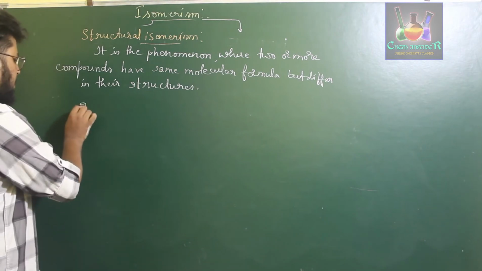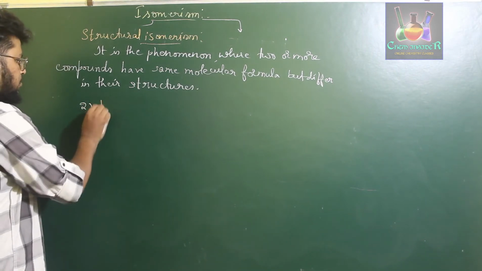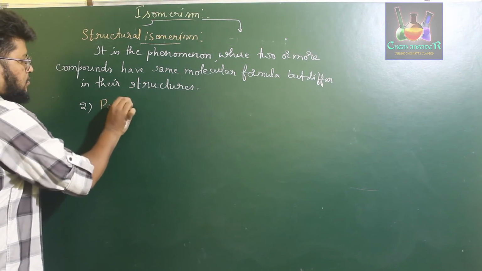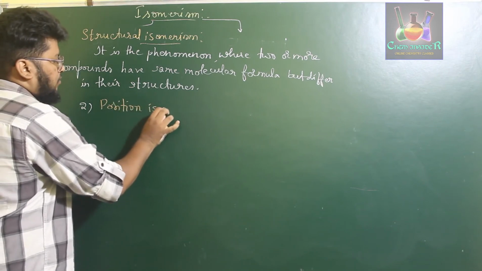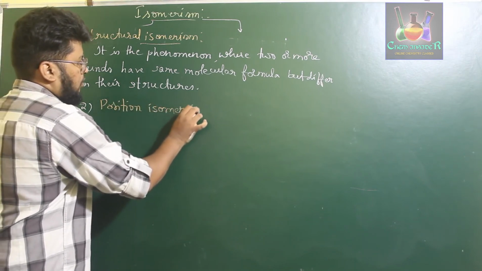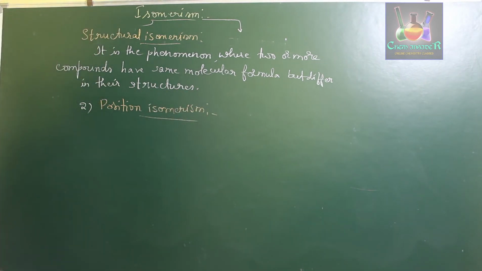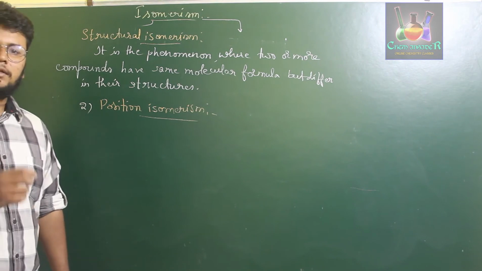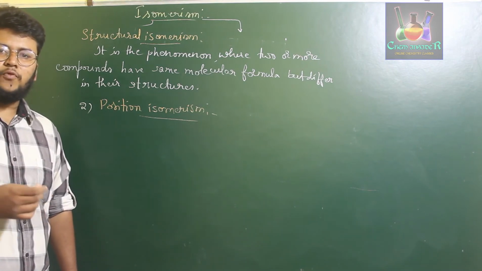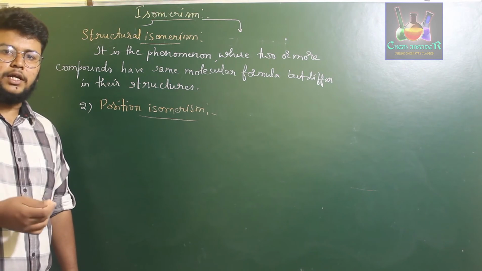The second one is position isomerism. Position isomerism is a phenomenon where two or more compounds have the same molecular formula but differ in the position of the branched atoms or functional groups present in the parent chain.